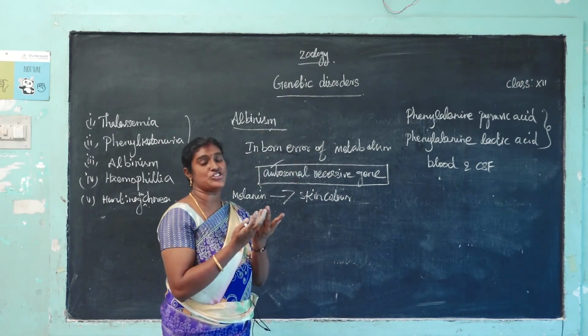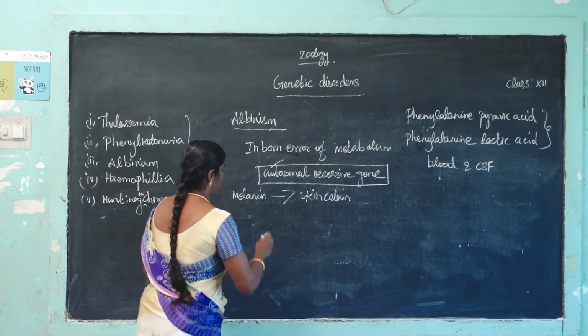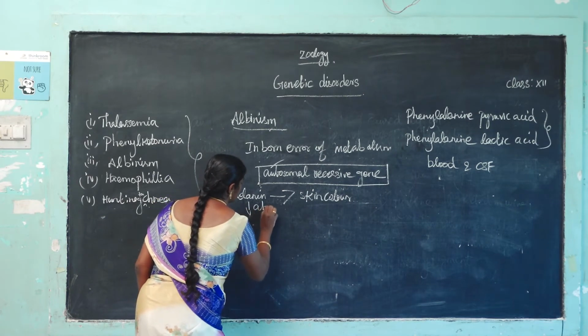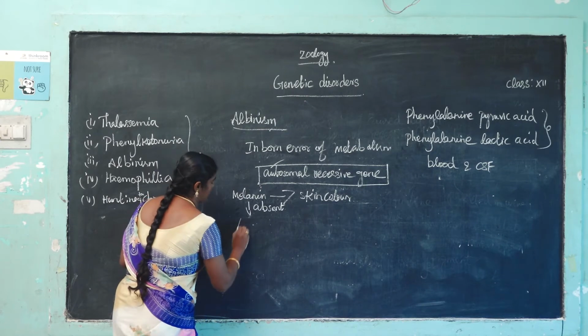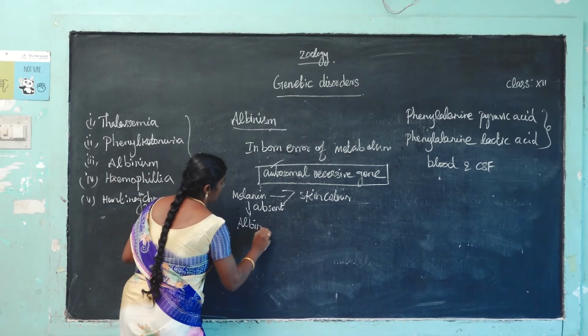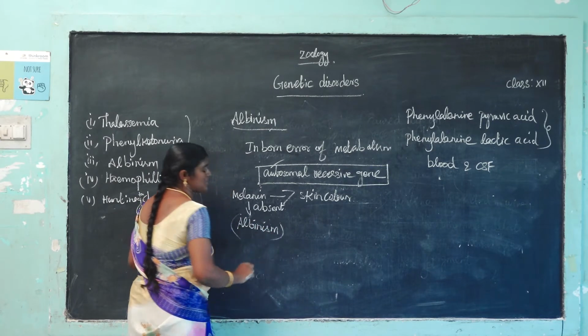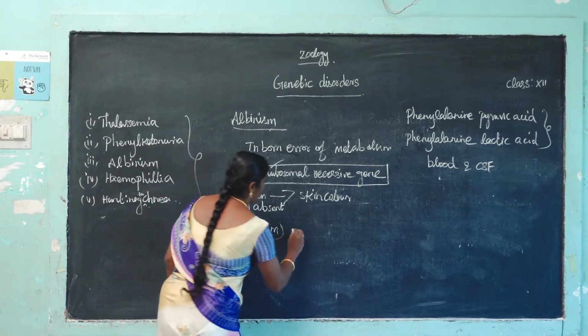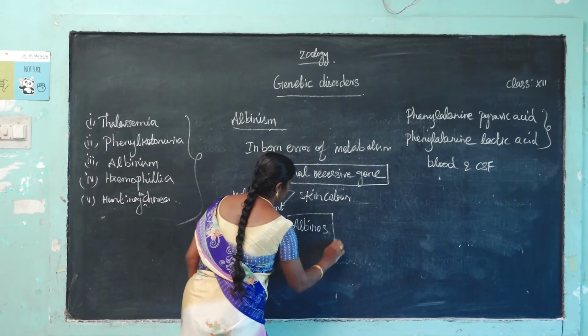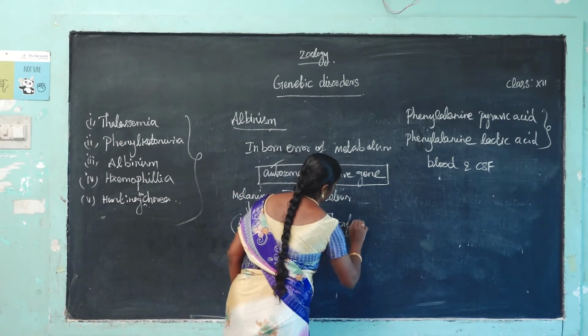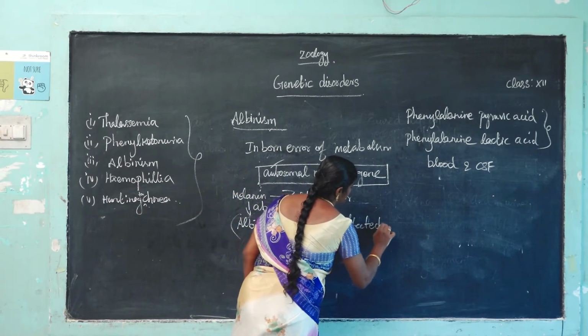This condition is known as albinism. Absence of melanin pigment is the condition known as albinism. Affected persons are called albinos.